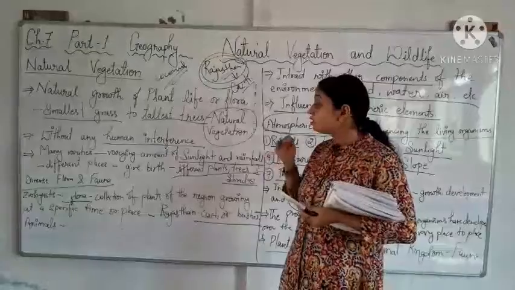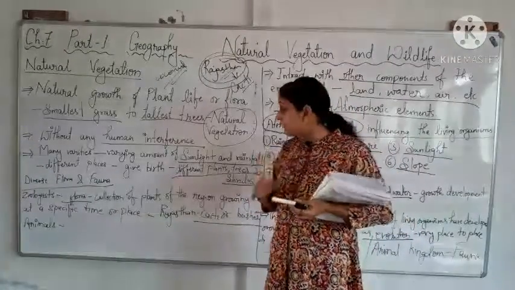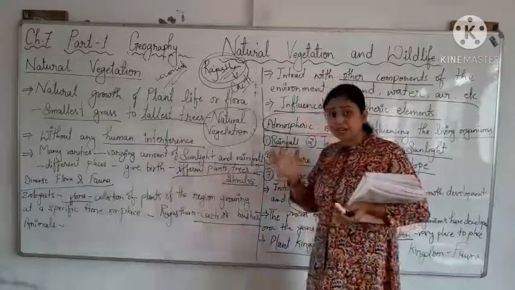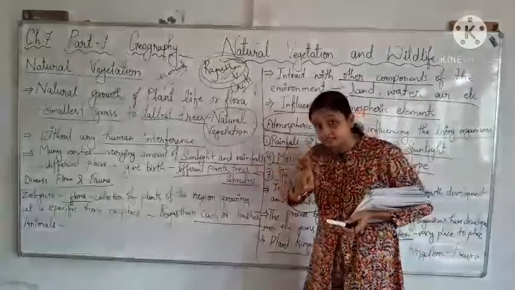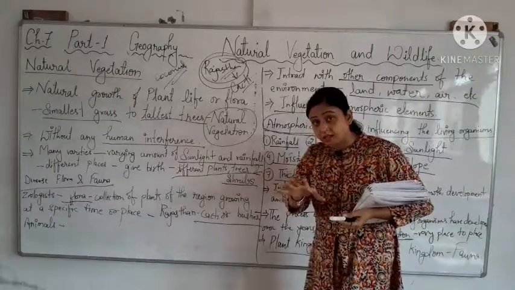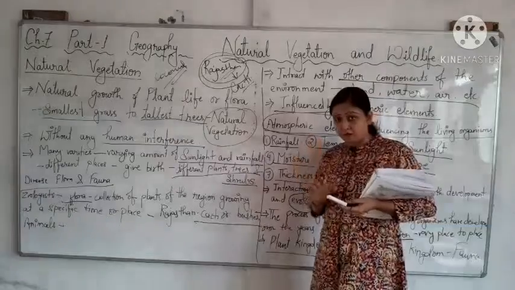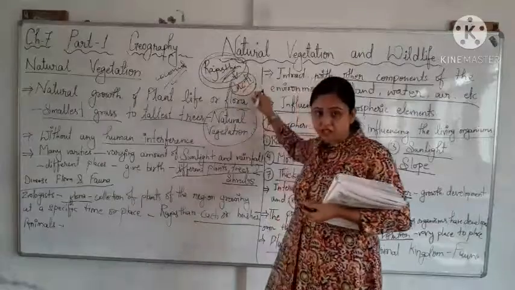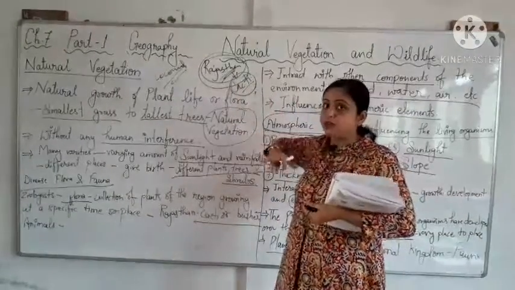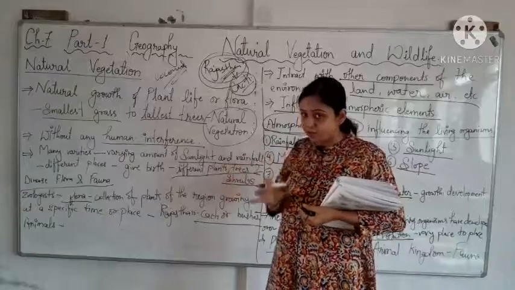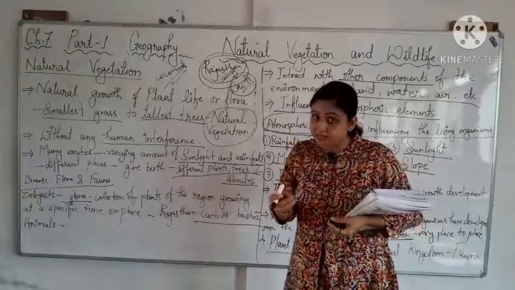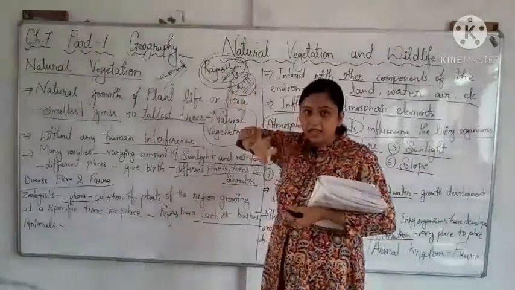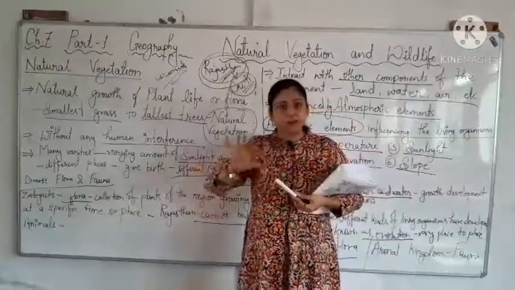Now what zoologists and scientists refer to as flora is the collection of plants of a specific region at a specific time or place. Like in Rajasthan, whatever specific plants are growing as per the climate of that place, that is the flora of that place. That means cacti is the flora of Rajasthan, like this. So different regions have different flora.